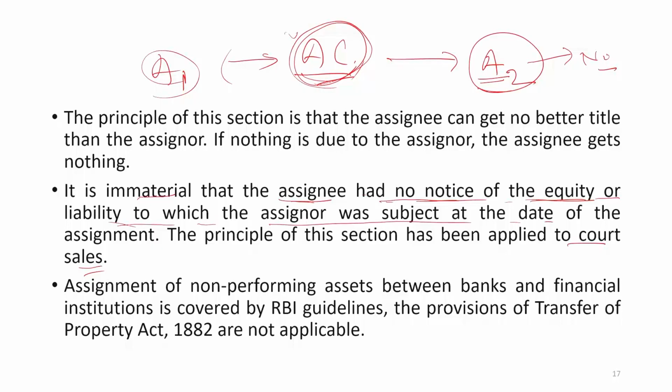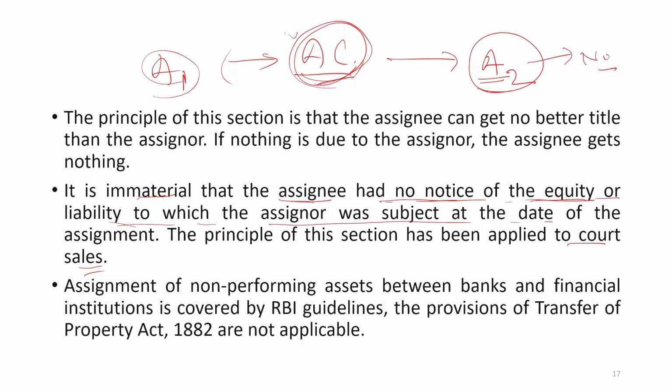So it is immaterial whether the assignee had notice or not, because this is not about the mere form of sale. An actionable claim is a claim against a certain thing, certain person, certain date. Even if any other liability on that claim is not known to the assignee, it will not hamper the transaction or transfer.